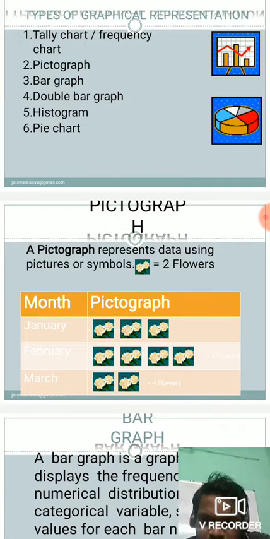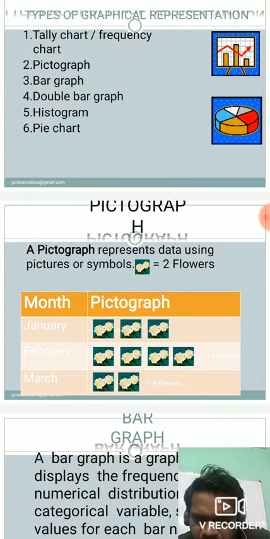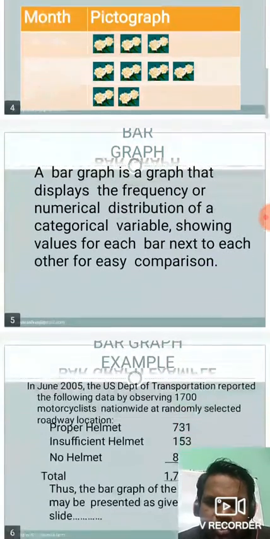There are 6 flowers. In the same way, number of flowers in the month of February will be 8. Why? Because there are 4 pictures. One picture implies that 2 flowers, so 4 pictures implies that 8 flowers. In the next and the last month, that is in the month of March, how many pictures are there? There are only 2 pictures. So 2 pictures implies that 4 flowers.